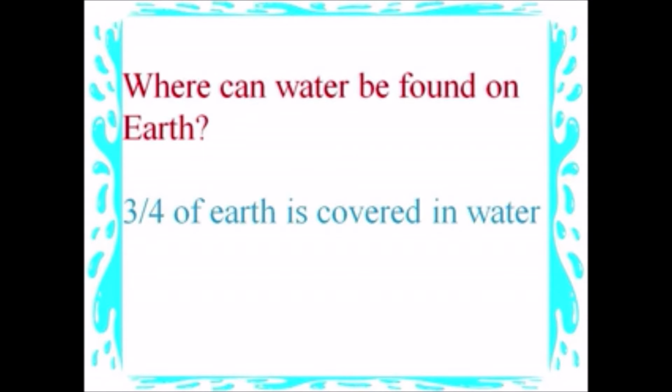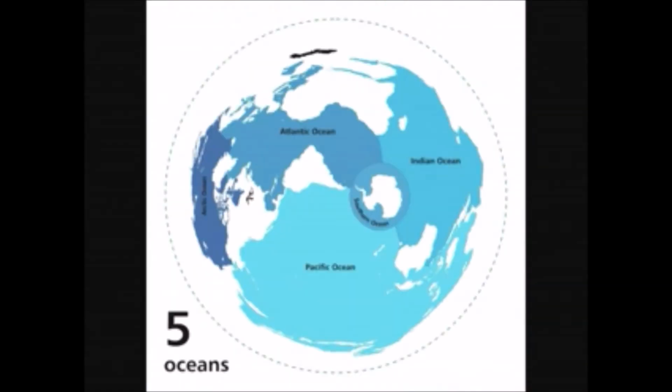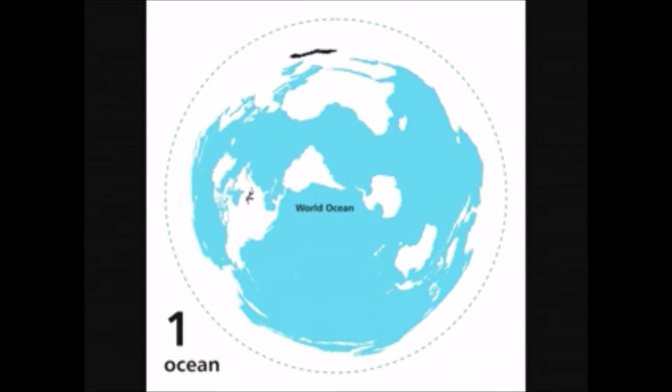Where can water be found on Earth? Three-quarters of the Earth is covered in water. You can think of that as one wide world sea or five oceans.